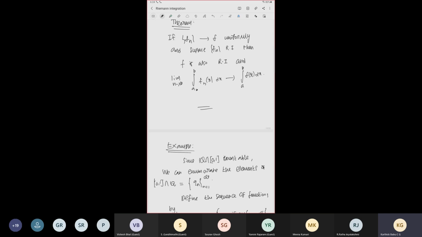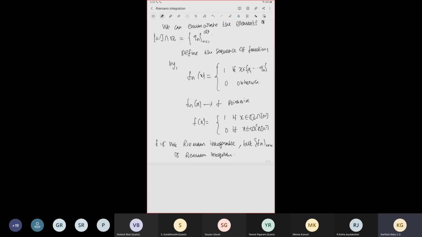To rectify this, Lebesgue defined integration in some other way, which we are going to see tomorrow. There are some other motivations also that I can give when I define Lebesgue integration. Before that I will define measurable functions, and then I will start defining integration in the sense of measure. There, this Dirichlet function is measurable since it is constant almost everywhere. This is a very nice function in the sense of Lebesgue, but in Riemann integration it is very bad, nowhere continuous.